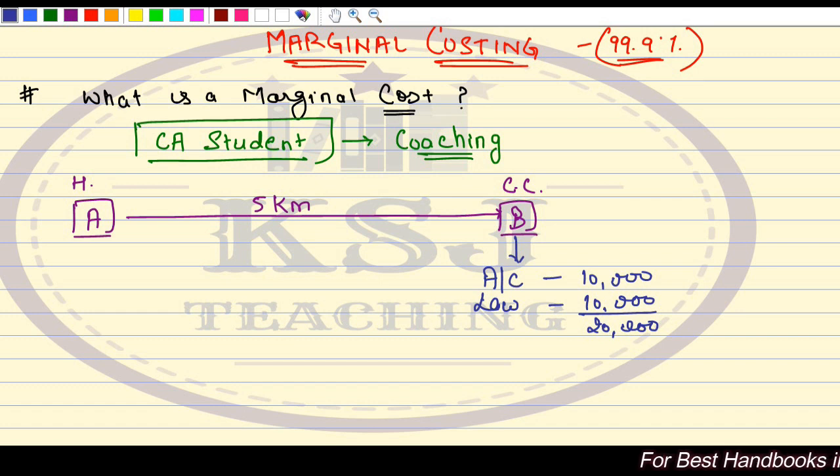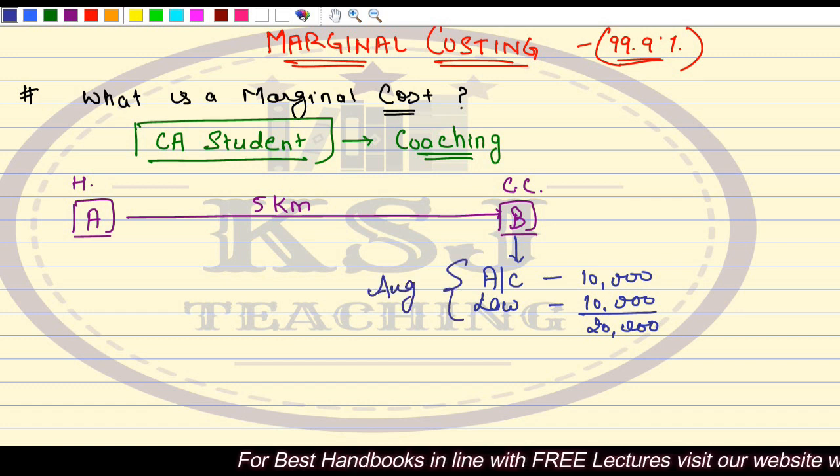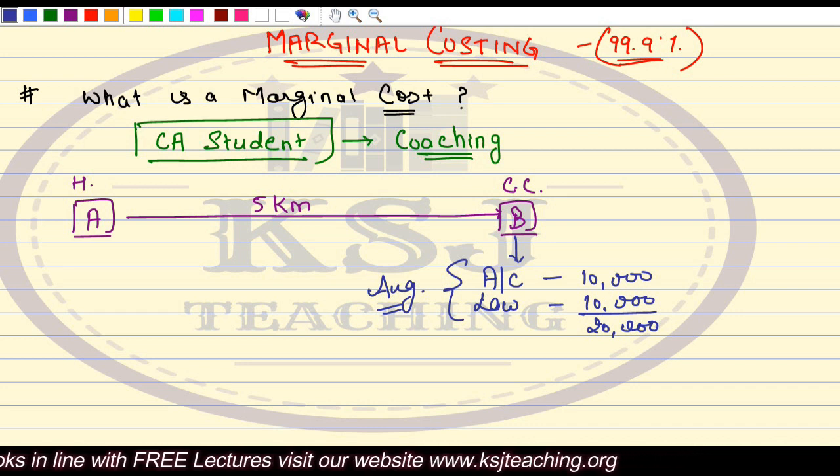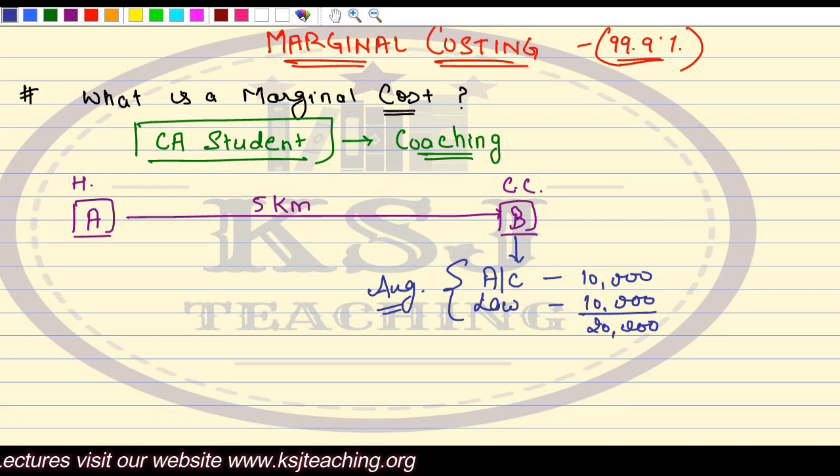Now in a particular month, say in the month of August, you started with the accounts coaching and paid them 10,000 rupees, and you started with the law coaching and you paid them 10,000 rupees. In total, 20,000 rupees you have paid.